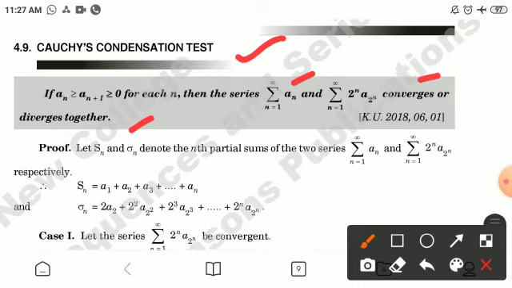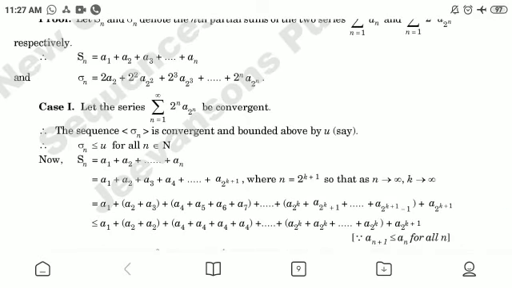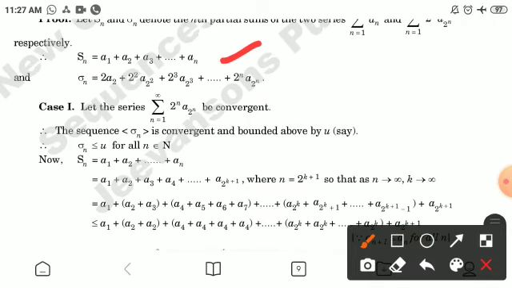For the proof, let Sn and sigma n denote the nth partial sum of two series summation an and summation 2^n a_(2^n) respectively. Therefore, Sn is equal to a1 plus a2 plus so on an, and sigma n is equal to 2 times a2 plus 2 square a_(2 square) plus 2 cube a_(2 cube) plus so on 2^n a_(2^n).